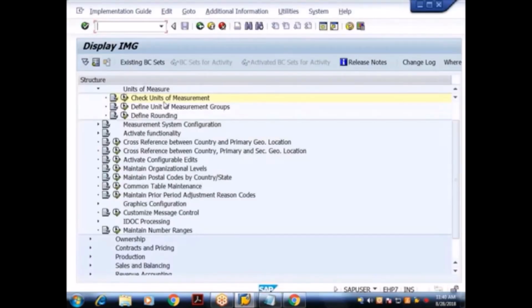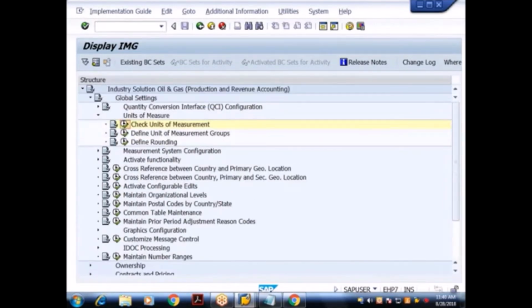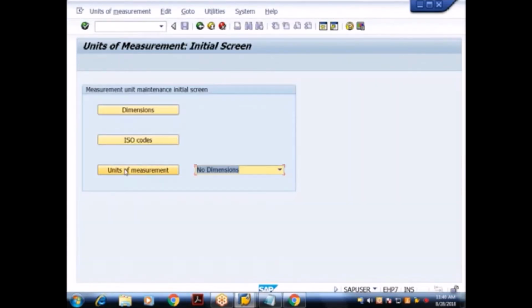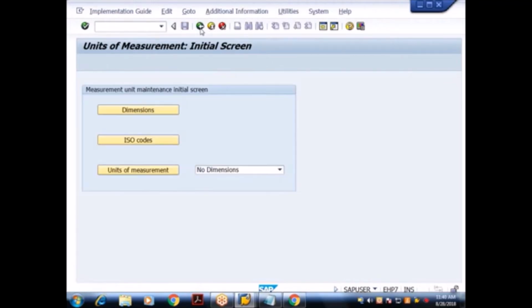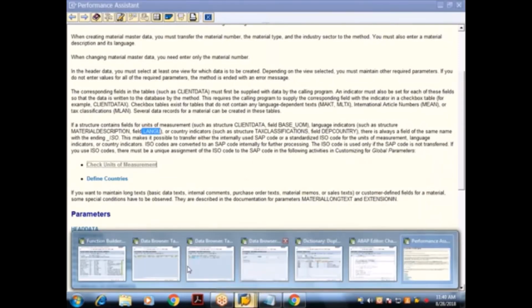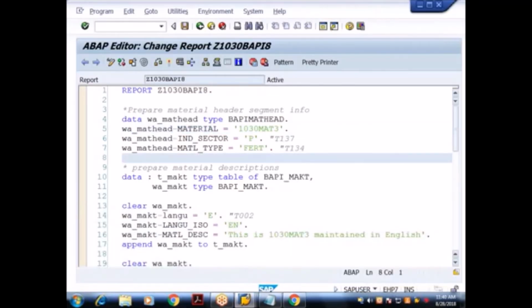Check units of measurement. So is it clear? If I click on this, what is this? Units of measurement. This is not required. Here we will maintain the units of measurement, which sit in the T006 table. This is called customization, which we do in the SPRO transaction code. Okay, done. So leave all this. Is this clear? That is how we work with BAPIs.